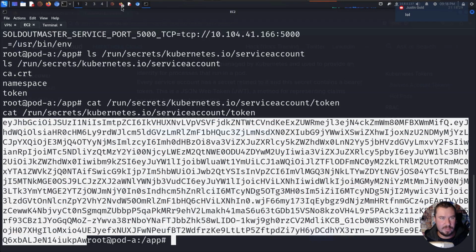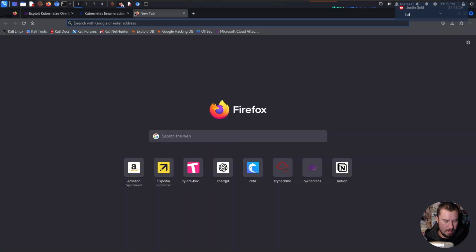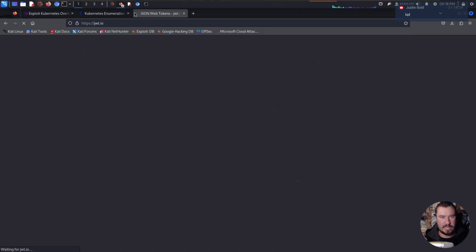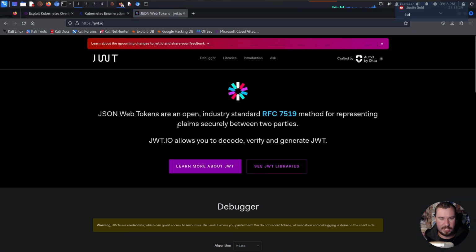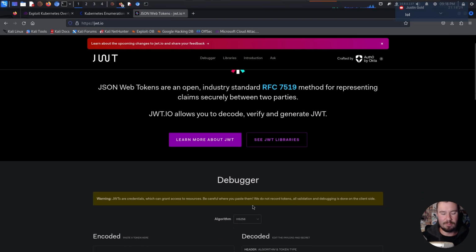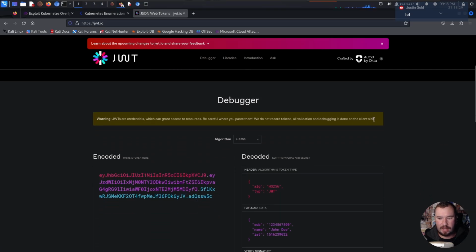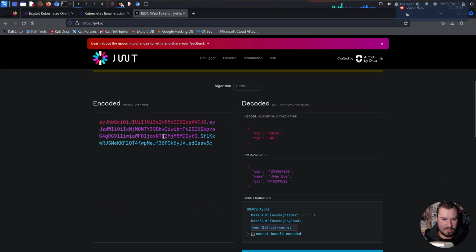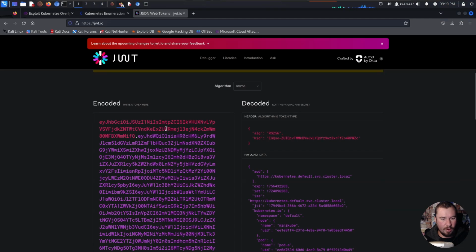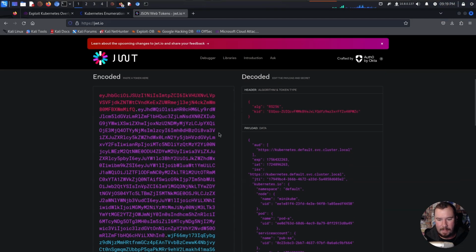Now, one thing you can do with the JWT is jwt.io will decode the JWT to give us a little more information about it. And you can actually use this on pen tests. I think someone was concerned when I said that before, but everything going on here is all done on the client side. They're not storing it on their servers at all. And this is a legit org. But if we paste that in, we're given a little bit of information about what is going on.